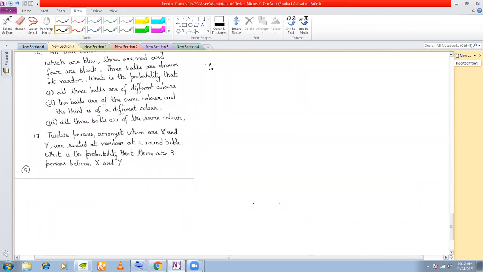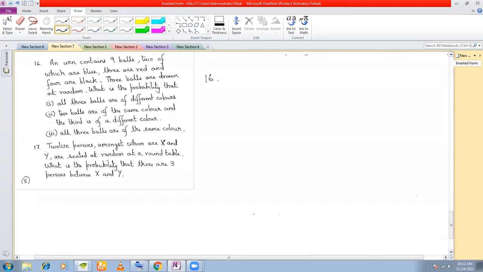If you see question number 16, the question states: an urn contains 9 balls, 2 of which are blue, 3 are red, and 4 are black. 3 balls are drawn at random. What is the probability that... Let us draw the urn so that you don't have to always look at the question. 2 blue balls, 3 red balls and 4 black balls.